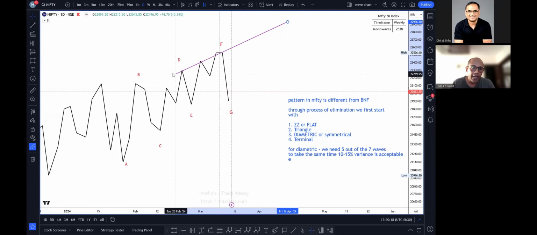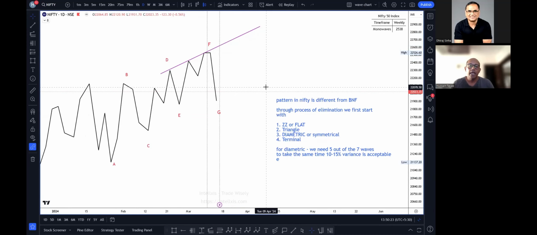Okay, I have a reasonably clear pattern in Bank Nifty. As and when Bank Nifty turns around and the contracting triangle that we have identified over there goes for that BD trend line, I will take a clue from there and accept it in Nifty and watch for thrust to the top side. Again, I am not terminating this G leg over here because I need to see thrust in the opposite direction and movement towards this DF trend line. Correct. Okay. Keep a look on Bank Nifty.